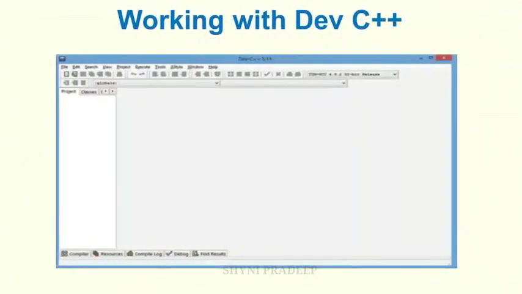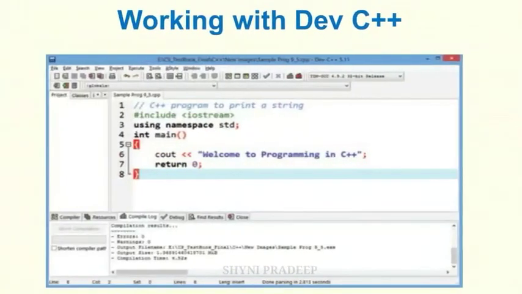Okay. You have to click on the file menu, select the new source file option. Otherwise, you can use the keyboard shortcut Ctrl+N. Okay. After that, type the C++ program on that screen and save the file.